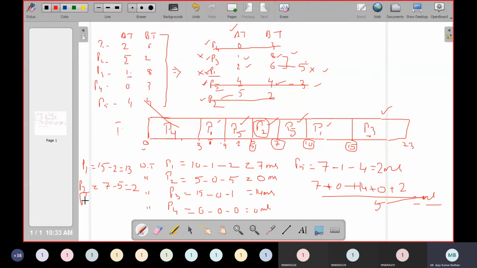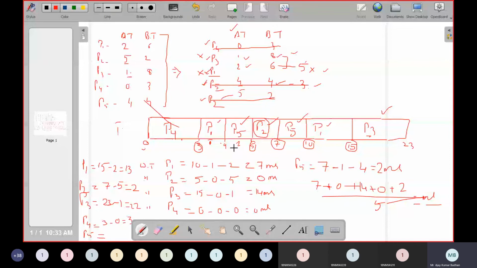Then we have P3. How much do we have here? 23. So 23 minus, P3 is having arrival time 1. So that is 22 milliseconds. Then we have P4 and P5. P4 is equal to how much? 3, only one time executed. So 3 minus arrival time 0. So 3 milliseconds is the time it has taken.